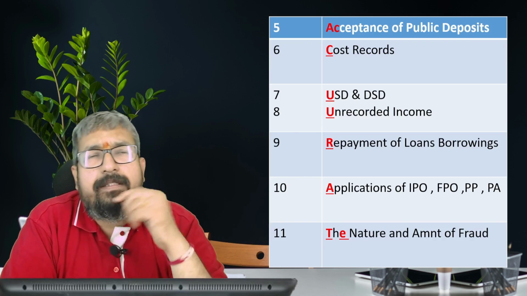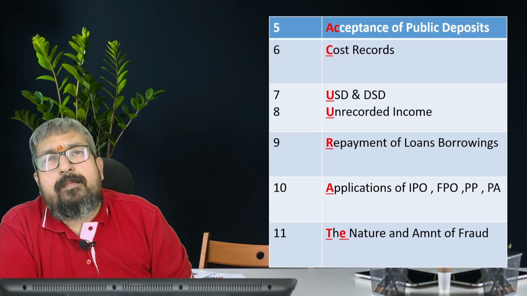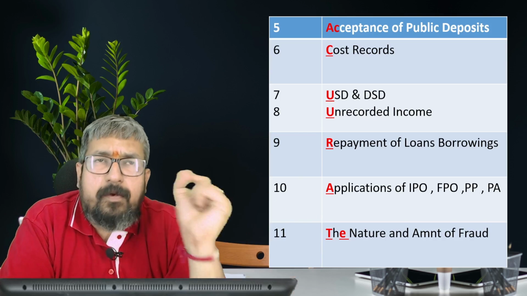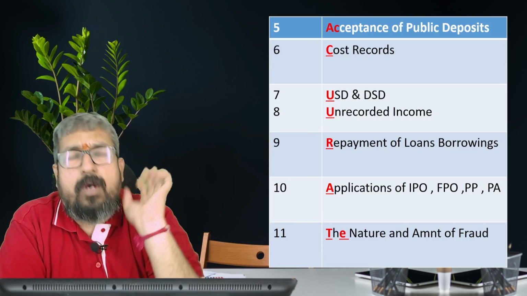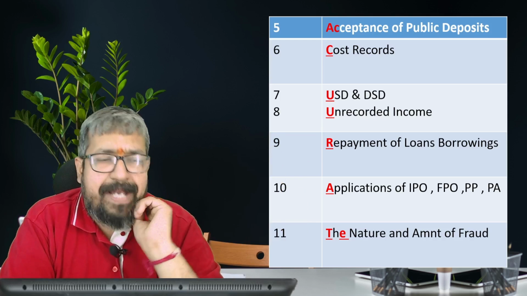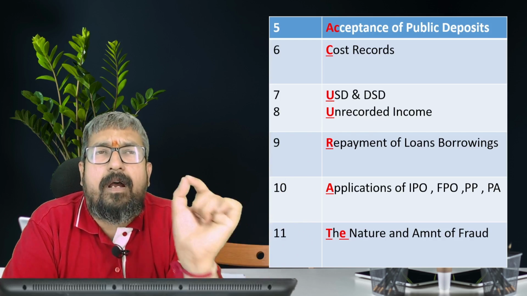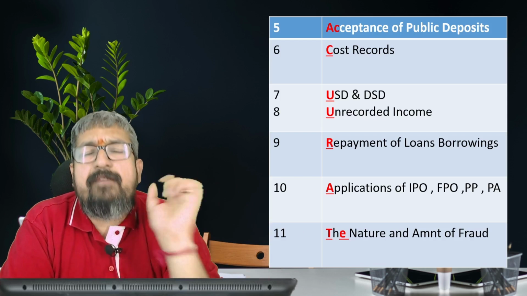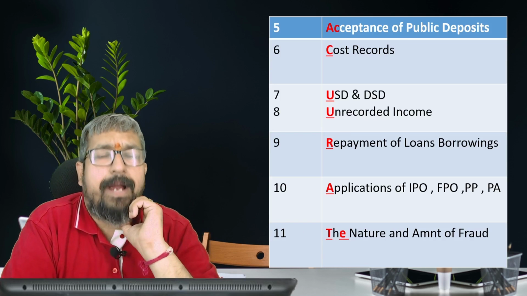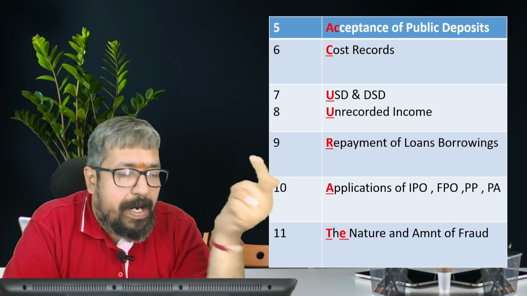So here, whether the term loan is being used for the purpose for which it has been borrowed, whether short-term loan is applied for long-term purposes, whether the company has pledged the securities of SAG, subsidiary, associates, joint venture, whether the company has borrowed any money to meet the liabilities of SAG. That is what repayment is. And whether repayment of loans and borrowings is done within a reasonable time, whether any default is there, that you have to report.